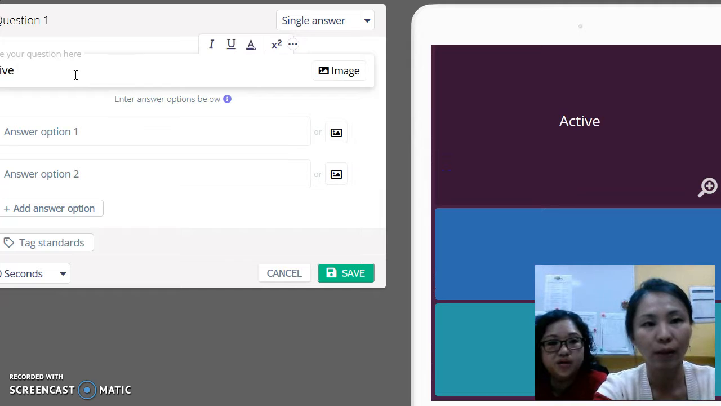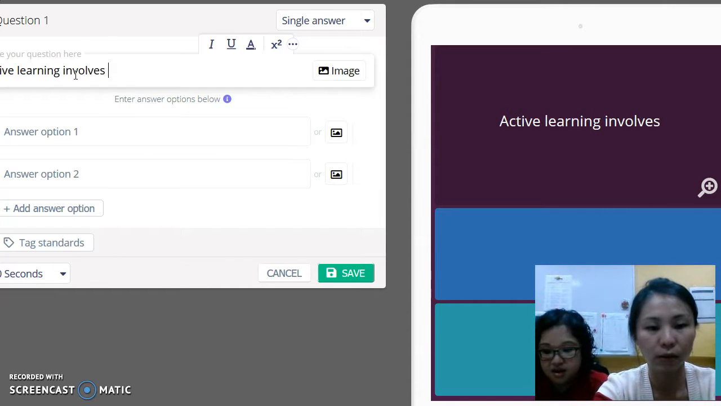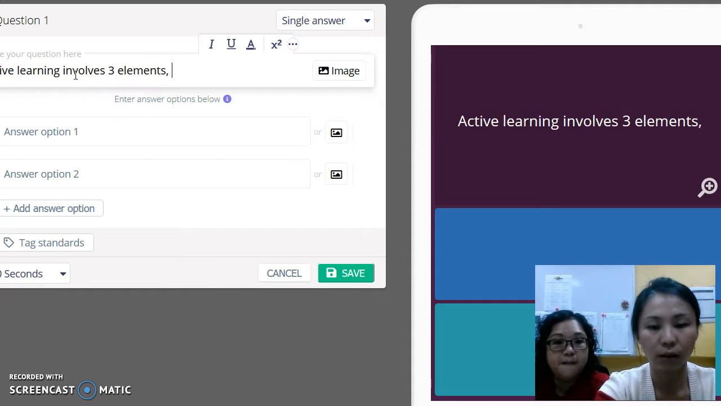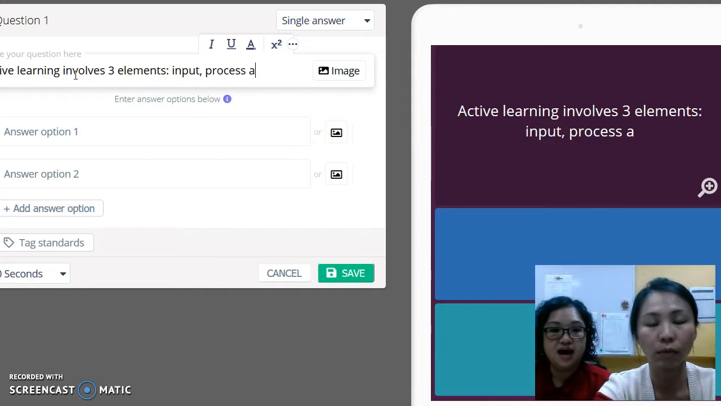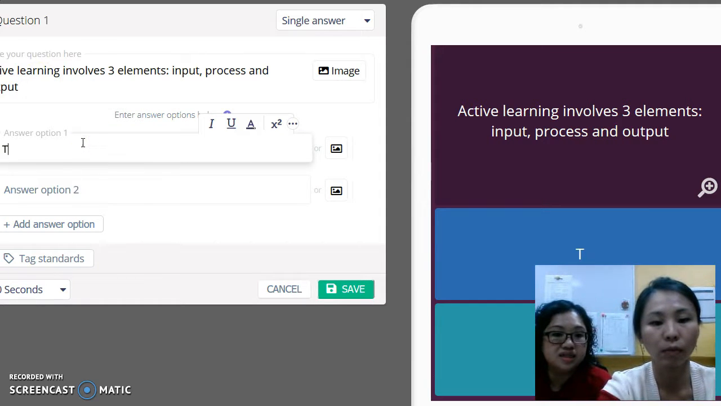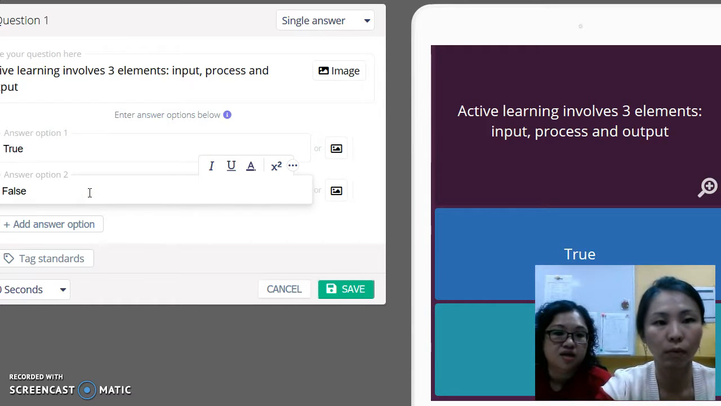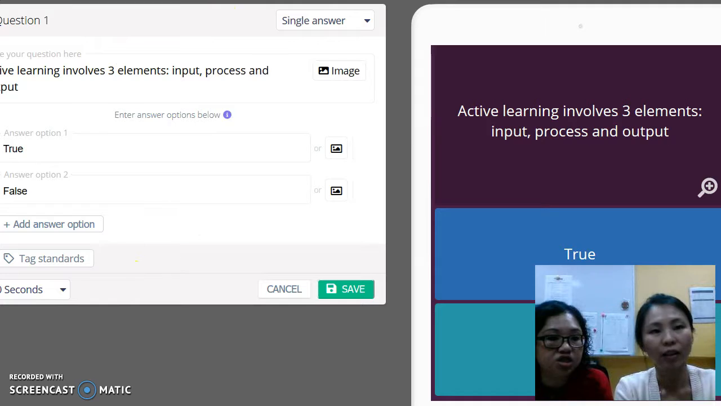Alright, so question 1, we say that active learning involves 3 elements: input, process, and output. Okay, so in the question answer option, you put in true and false. So here first, we must select which is the correct answer. Okay, so here the correct answer is true.